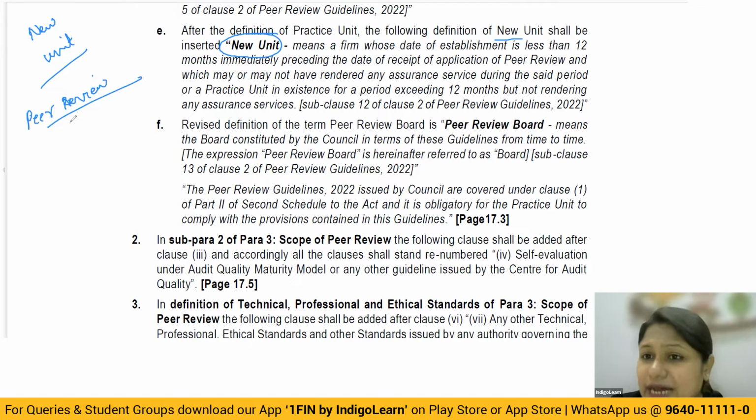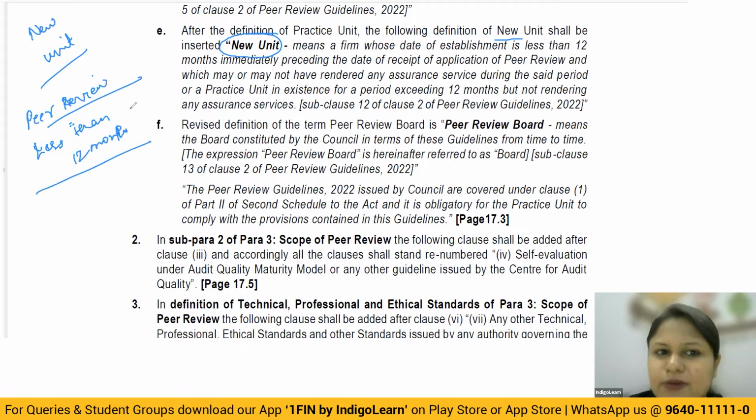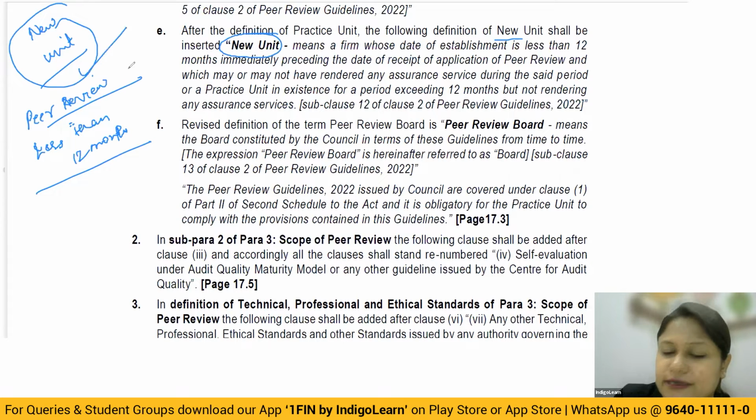As on the date of this application, if there has been an existence of less than 12 months, then in that case we say that this particular practice unit is a new unit. When you are applying to the peer review board that you want a peer review conducted for your firm, at that particular point of time, if you have been in existence for less than 12 months, then we say you are a new unit.